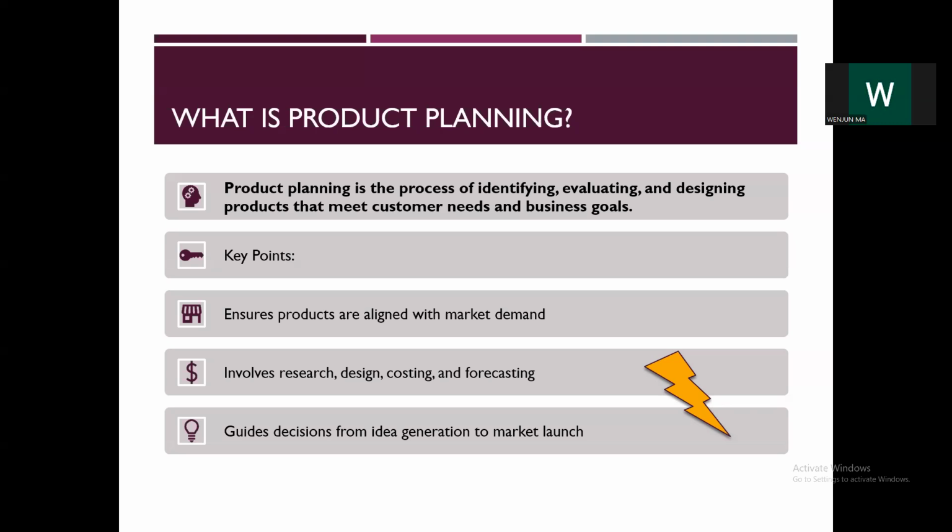So, for example, for Pfizer, Pfizer's vision is to become the number one pharmaceutical company in the Philippines. Obviously, in order for the business to attain its goal, it has to come up with products that will make them number one. How to do that is to make sure that they're also creating products that meet the customer needs. So, for Pfizer, it would be investing in research and development to help cure patients, especially those diseases that don't have any cure right now.